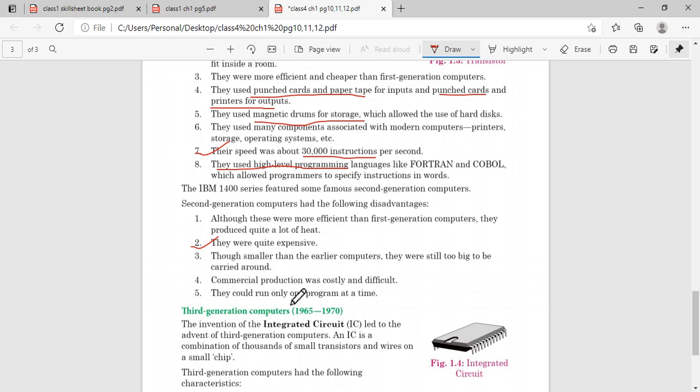Okay children, so what you have to do is complete the first generation computer in your computer copy, and learn all the things regarding first generation computer. For the second generation computer just read from the book and learn it. Okay, you need not do anything in your copy for the second generation. Clear? Okay children, thank you, take care and bye.